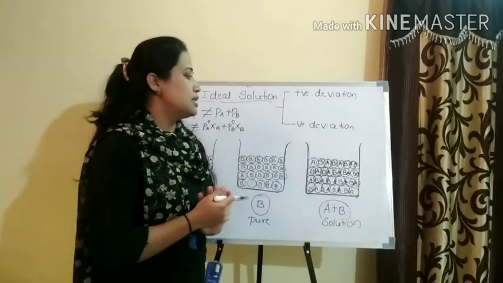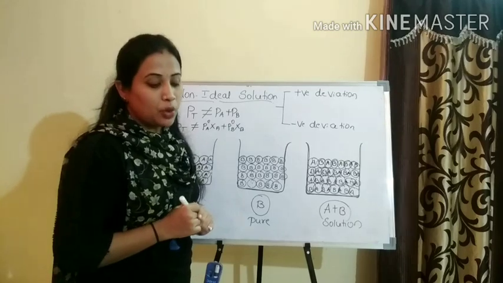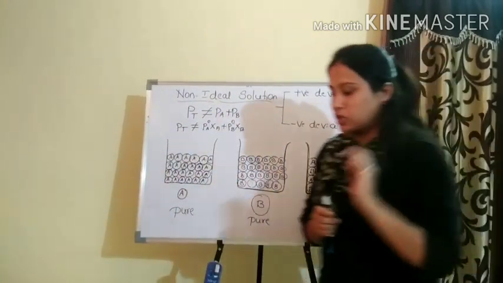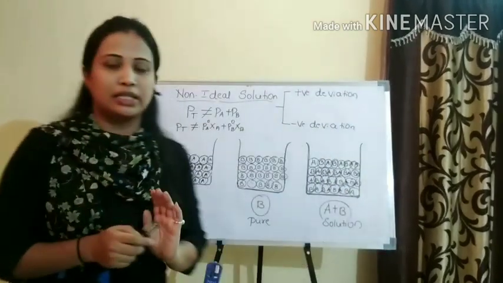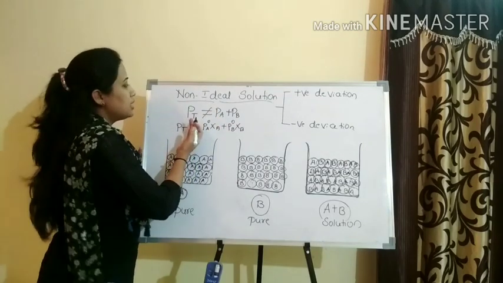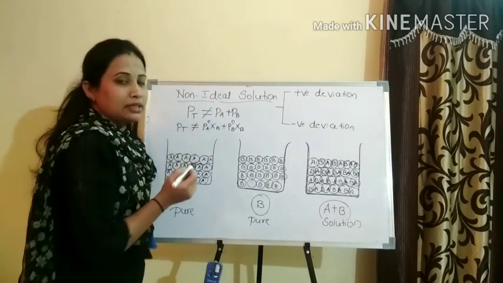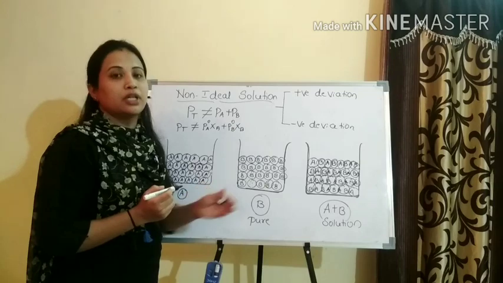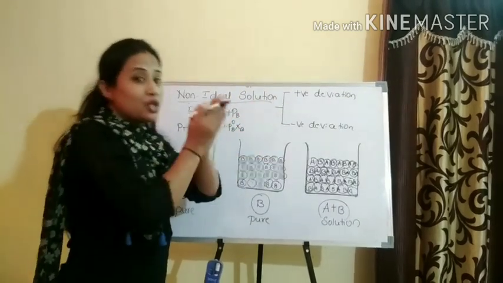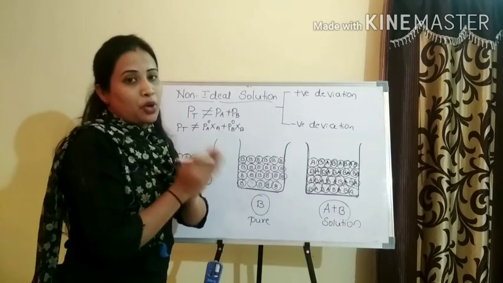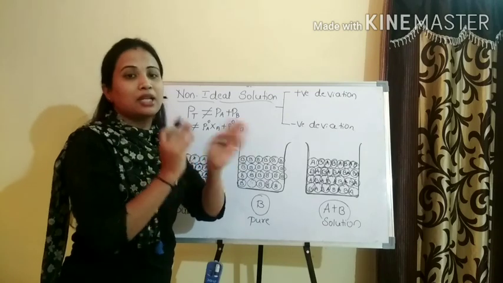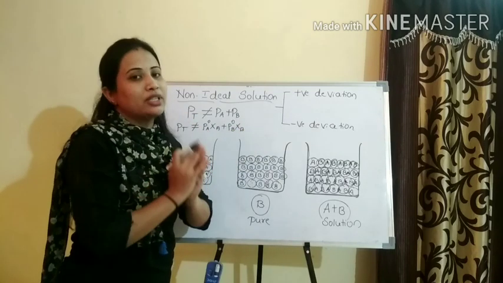Let us discuss these two very important concepts. Before that, we know that a non-ideal solution does not obey Raoult's law. For an ideal solution, the P total obtained from Raoult's law after mixing components A and B should be equal to the sum of the partial pressures of pure A and pure B along with their mole fractions.